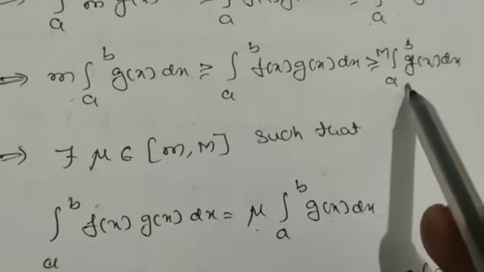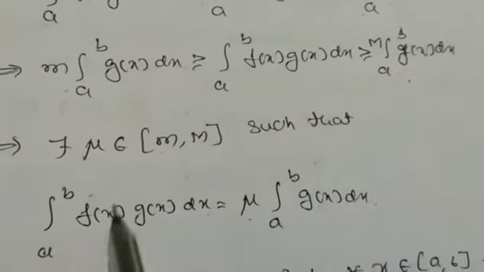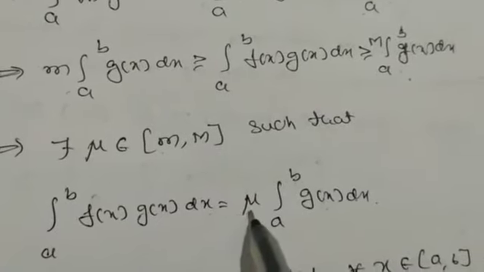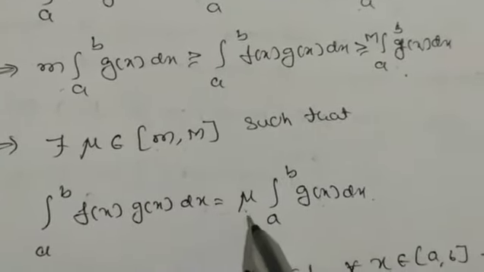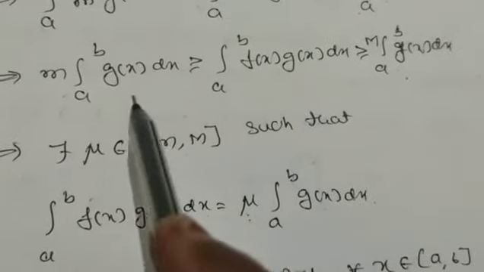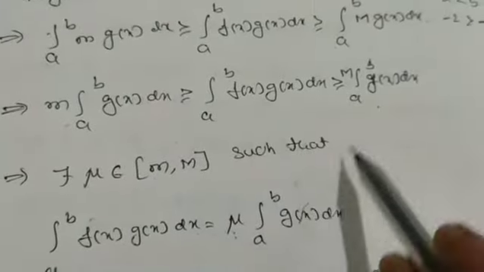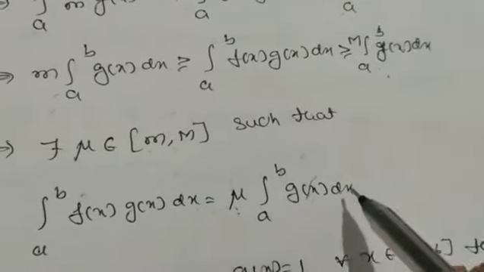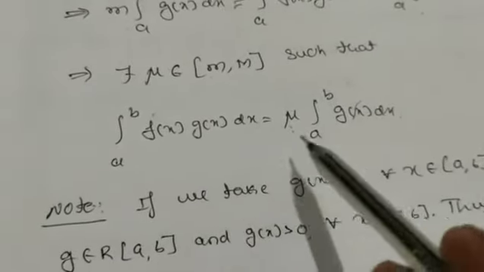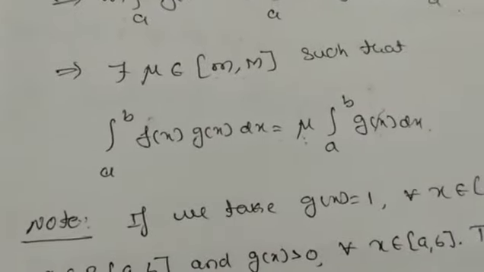That is, it lies in between these two, no? We can say that there exists some constant mu, which is in between m and M, such that it satisfies this condition: the integral from a to b of f(x) g(x) dx equals mu times the integral from a to b of g(x) dx. So this is the first mean value theorem.